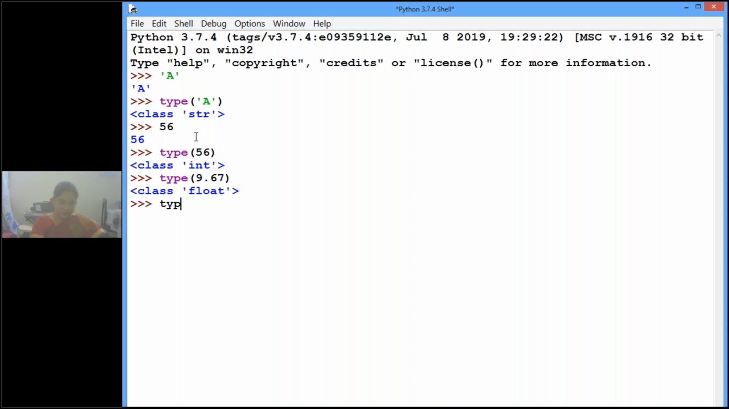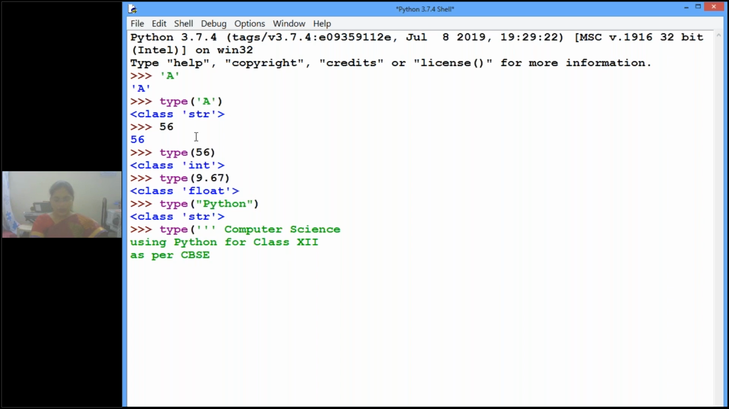Now if you want to check what type of data is "Python", here I started with double inverted commas and ended with double quotes. What type of data is it? String type. Now if I have written 3 lines, "computer science using Python for class 12, as per CBSE", what type of data is it?